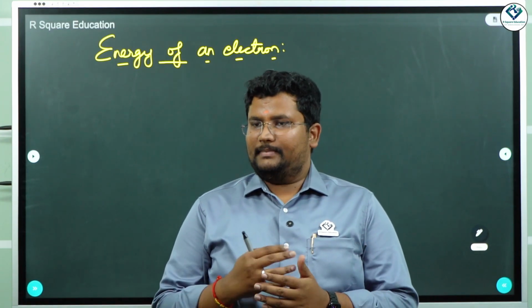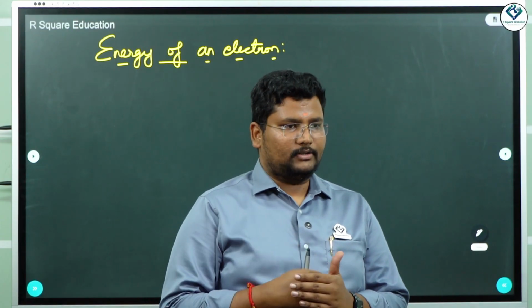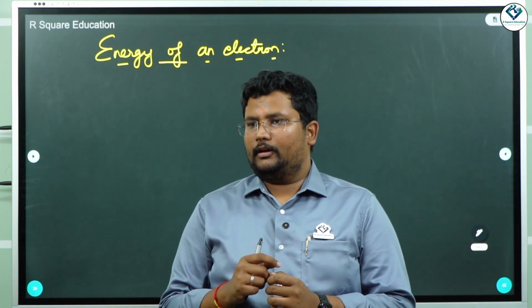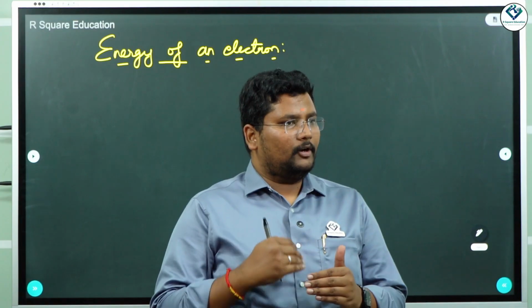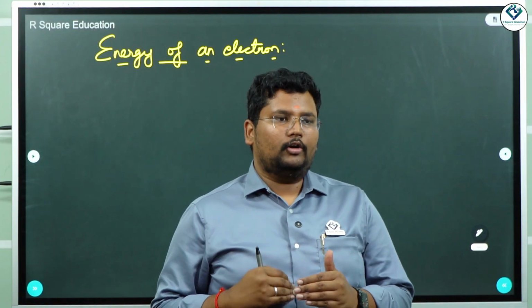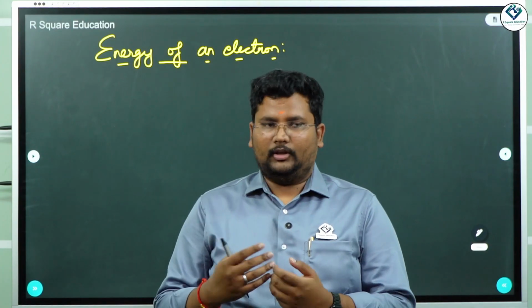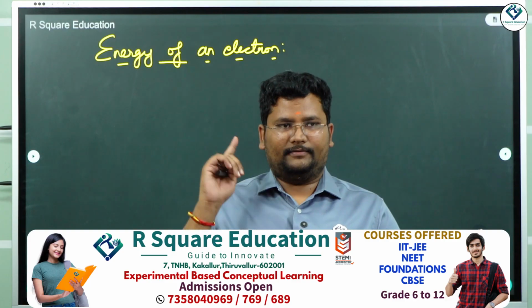the orbits. Basically, Bohr's atomic theory is what we are looking at. In Bohr's atomic theory, what did he say actually? Each and every individual electron is going to revolve around the nucleus in discrete energy levels. Right? So our ultimate aim should be how the energy is going to be for each and every individual atom, the orbit and also the electrons which are present. So we are going to find out what is going to be the energy of an electron.